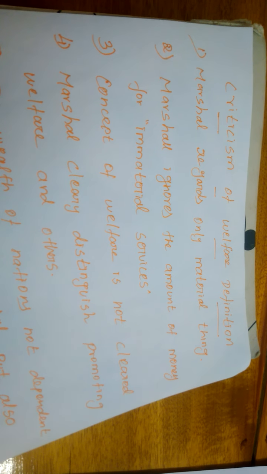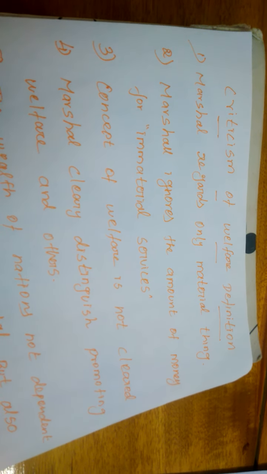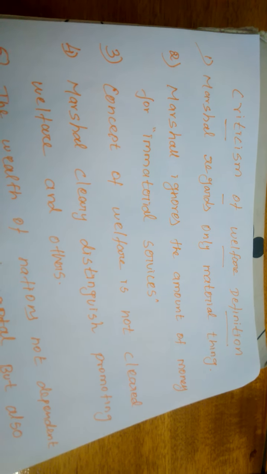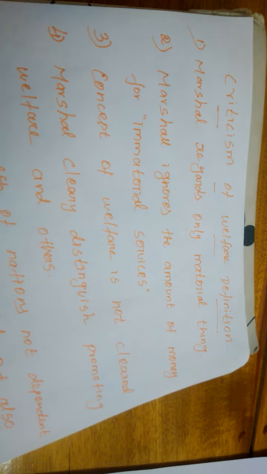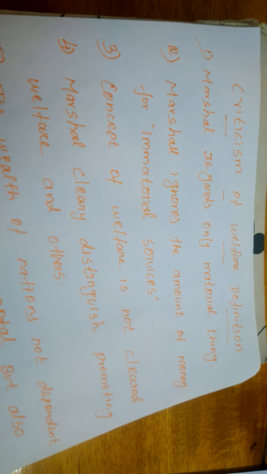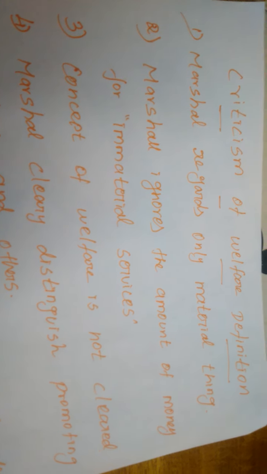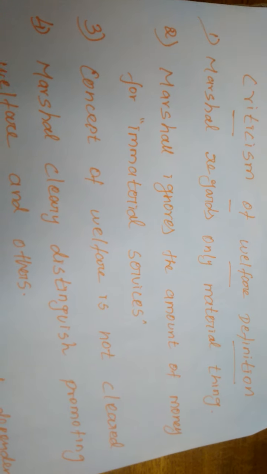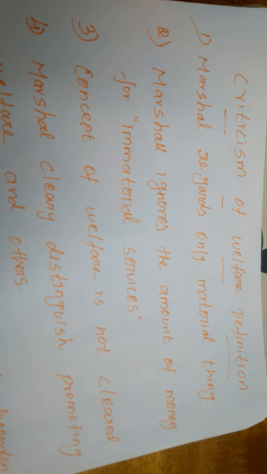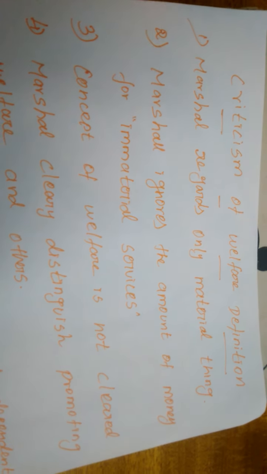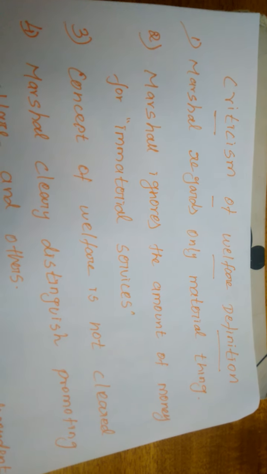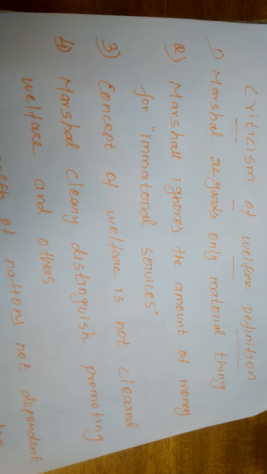What are the criticisms? First, other economists considered that Marshall regards only material things, but does not consider immaterial things such as the service of a doctor, teacher, and others. But they also promote people's welfare, right?